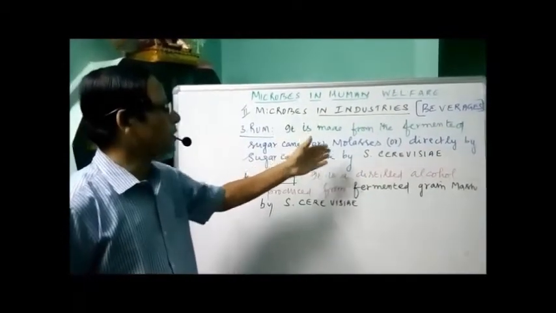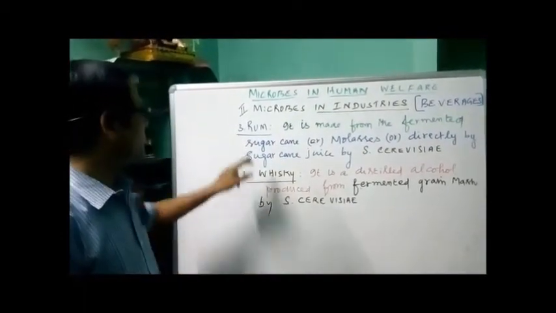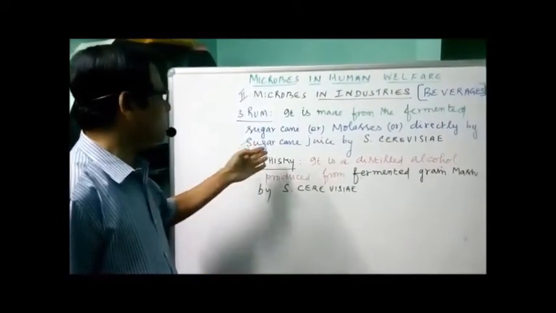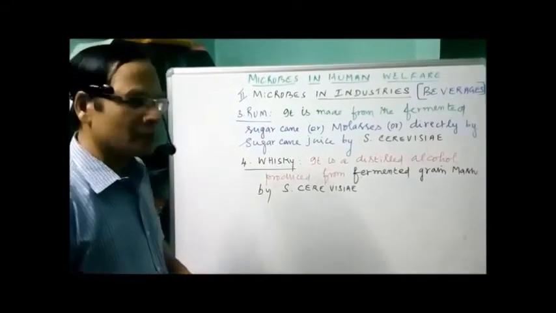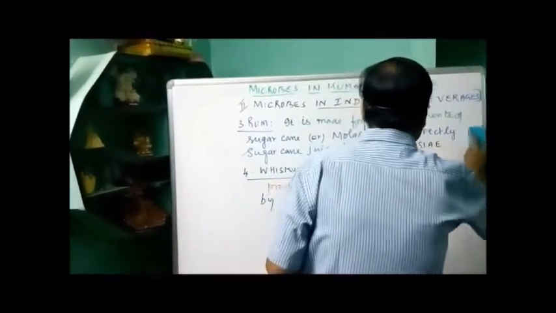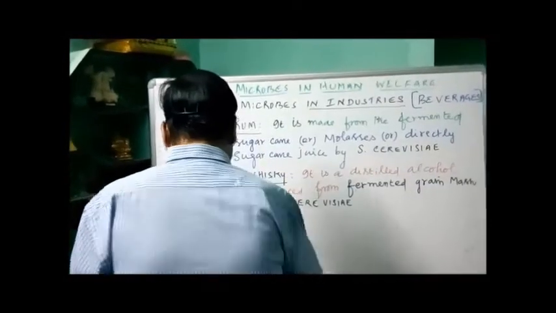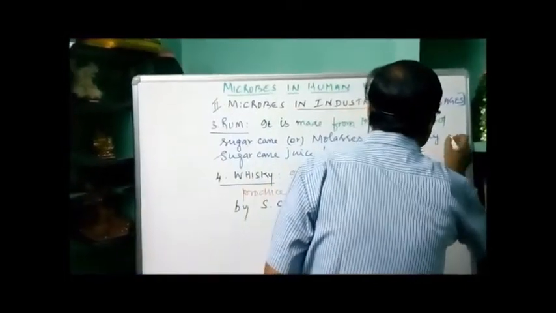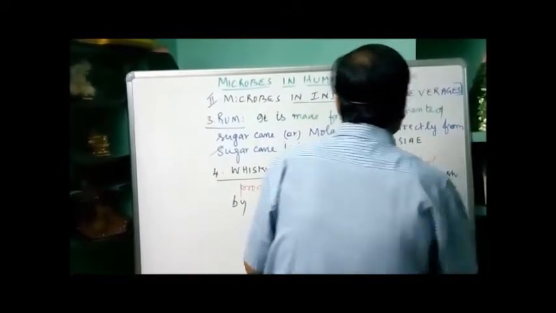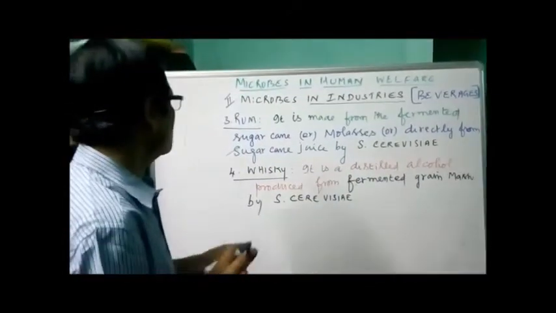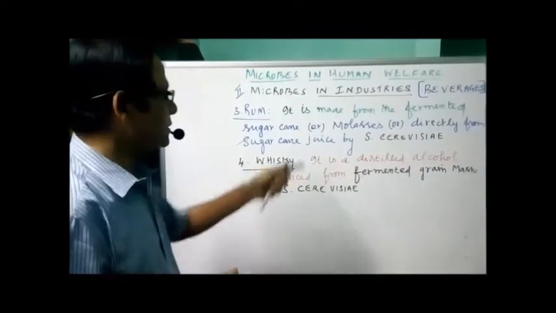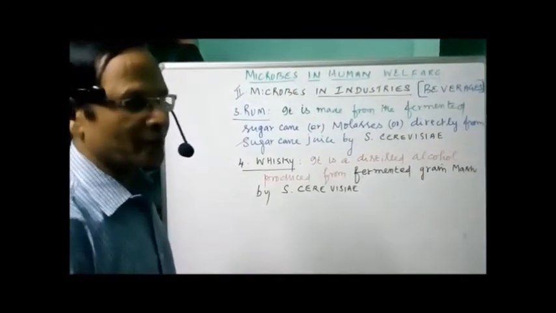So rum is made from the fermented sugar cane or molasses, or directly from sugar cane juice. That is the method of preparation of rum, by the action of, once again, the brewer's yeast, Saccharomyces cerevisiae.